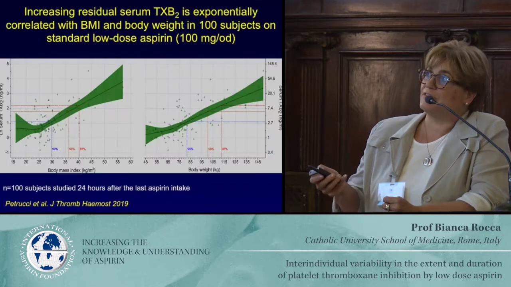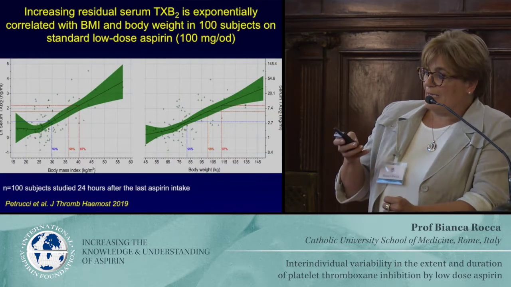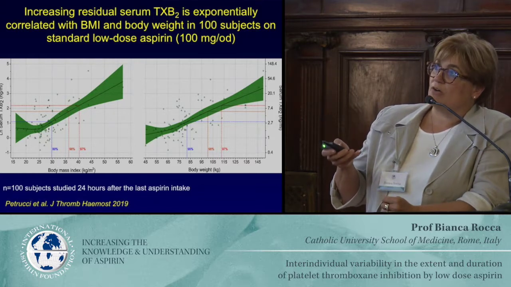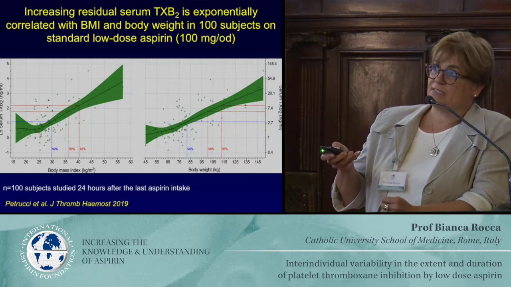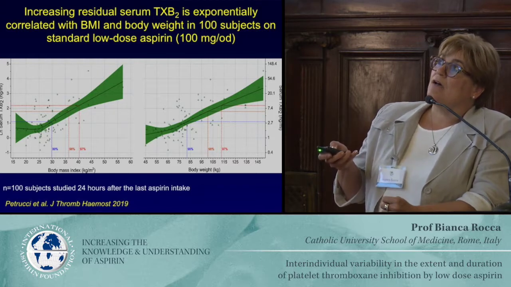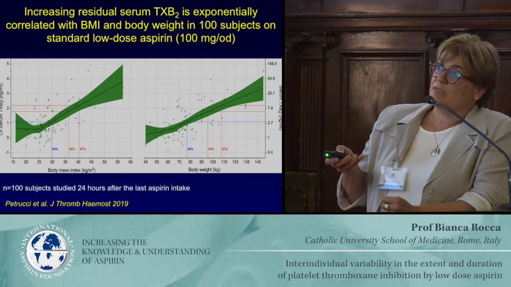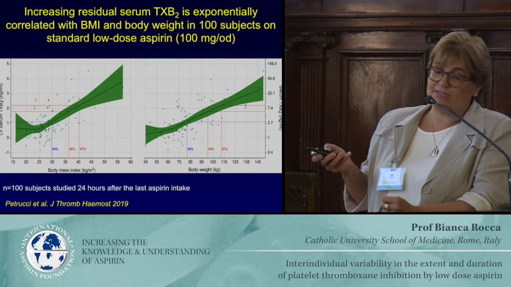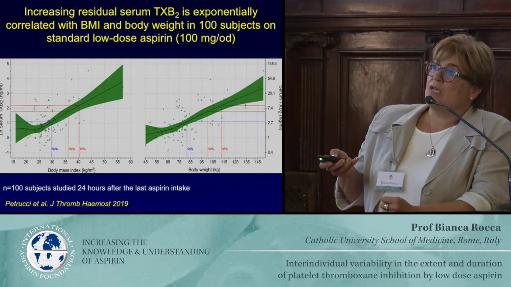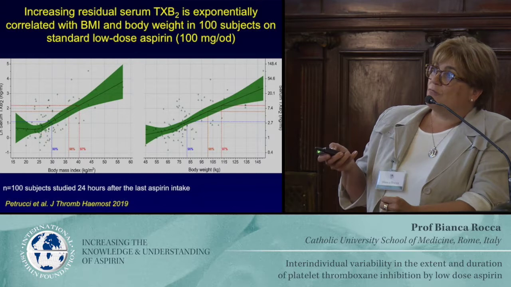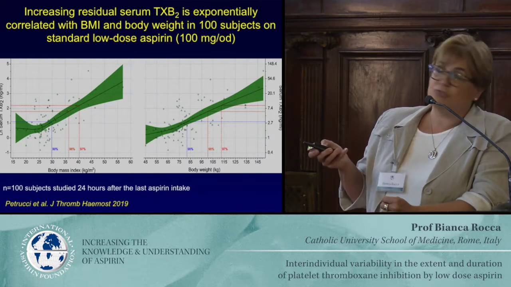So patients have a lower degree of inhibition, and they also seem to have a faster recovery. We analyzed the data of the residual serum thromboxane B2. This is a log scale. Let's just keep in mind that it's a log scale of residual serum thromboxane B2 across a wide range of BMI or body weight values. So BMI from 15 up to 60, body weight from 45 up to 145.